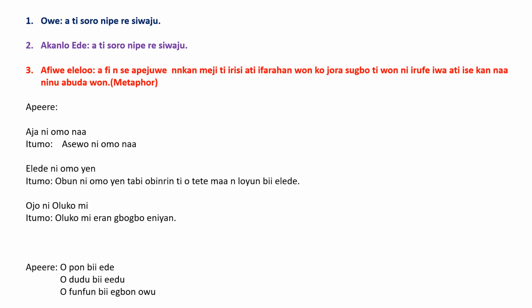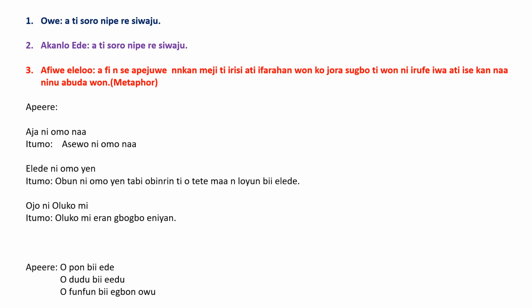The child is a dog. They usually use it for a lady. Ajá ni ọmọ náà. The child is a dog. What does this mean? This is a metaphor. Ajá is dog. You can check one of our videos on the Yoruba alphabet. We talk about Ajá. You will be able to see the image of Ajá.